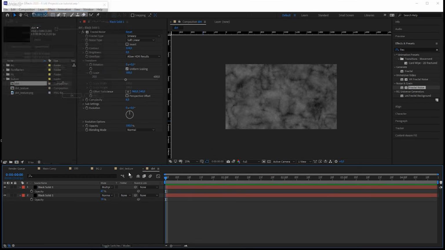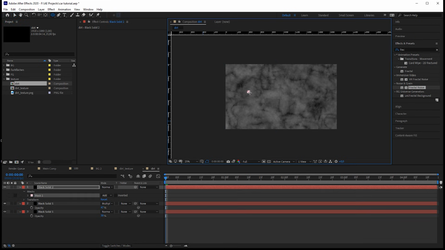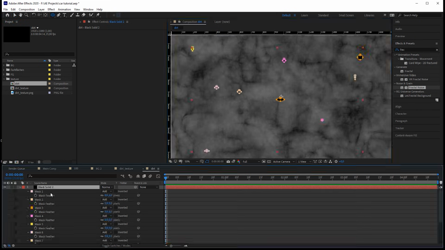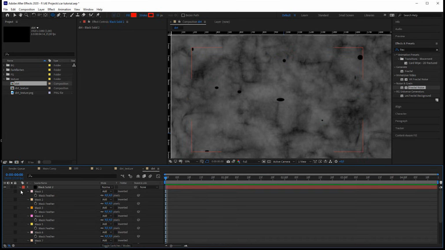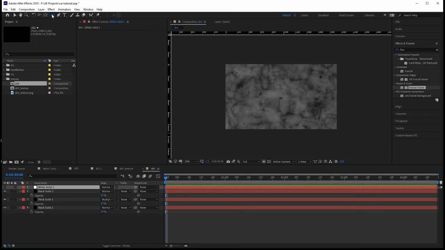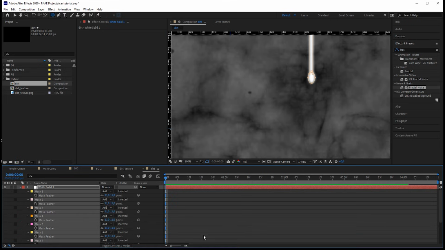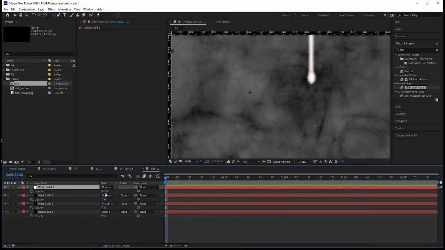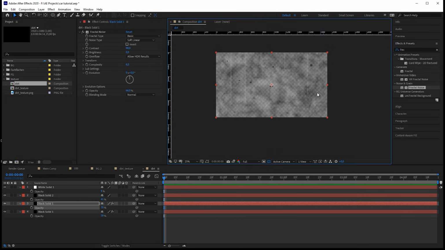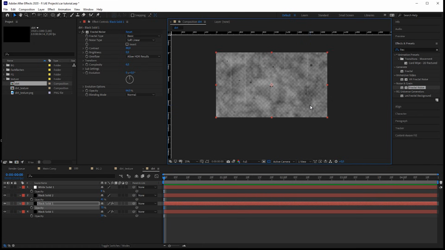Then I created once more a black layer, went to the pen tool and just created some dots, feathered all of them a little bit, and as a last step I created a white solid and just went to the rectangle tool, created like lines, and then I went to the ellipse tool and I blurred it and also went down with the transparency a lot. And again, this is already semi-transparent, so when you bring that on top of something, it will already look really cool. At the end you have something really unique.